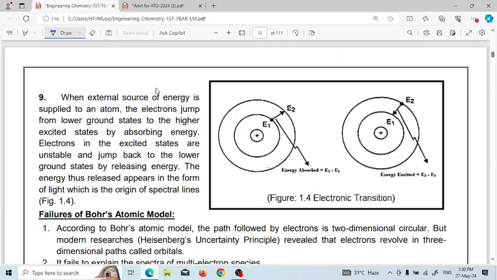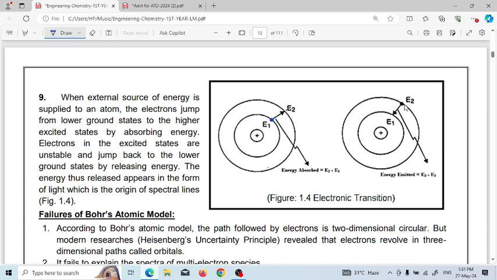Next, when external energy is supplied to an atom, the electron jumps from the lower ground state to a higher state. When an electron is supplied with energy, the electron from this lower state jumps to this higher state, the excited state. Next, electrons in the excited state are unstable and jump back to the lower state by releasing energy.